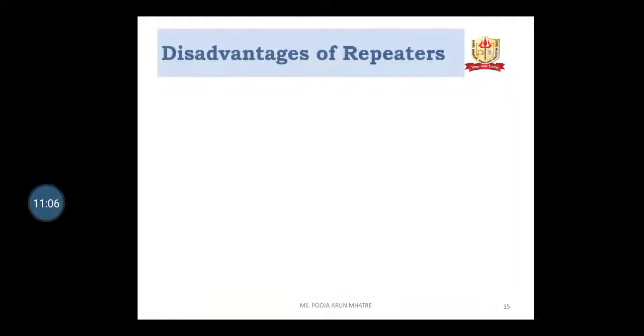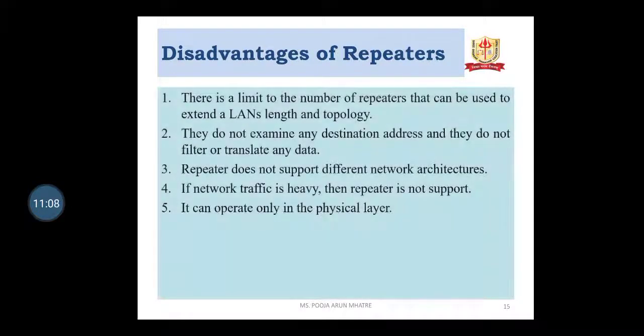The disadvantages of repeaters are: there is a limit to the number of repeaters that can be used to extend the LAN's length and topology. They do not examine the destination address, and they do not filter or translate any data. So a repeater does not support different network architectures. If network traffic is heavy, then a repeater does not support it. It can operate only in the physical layer.